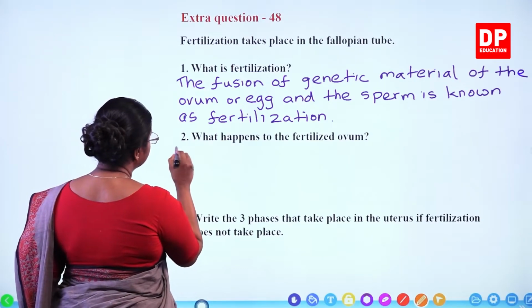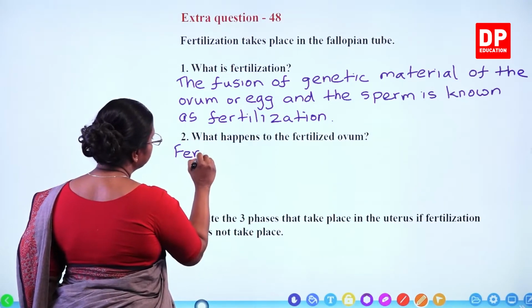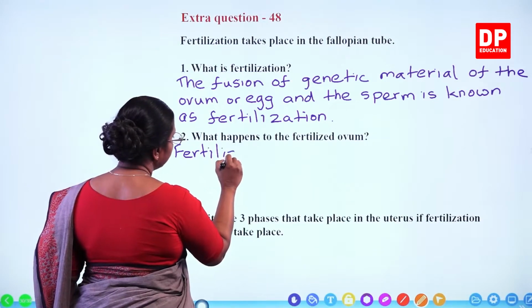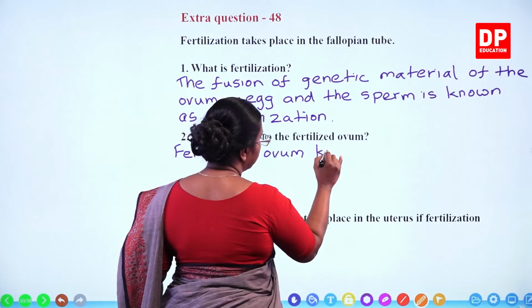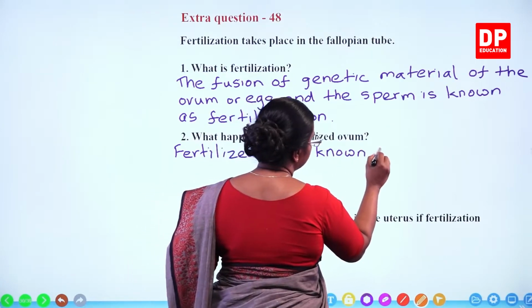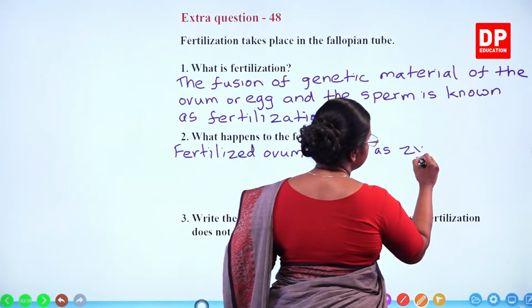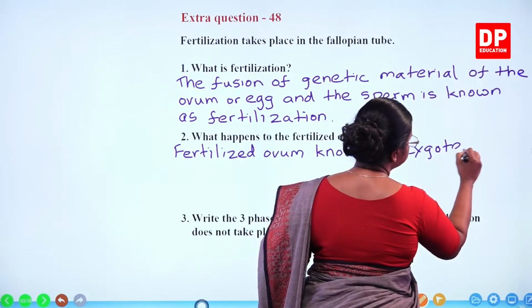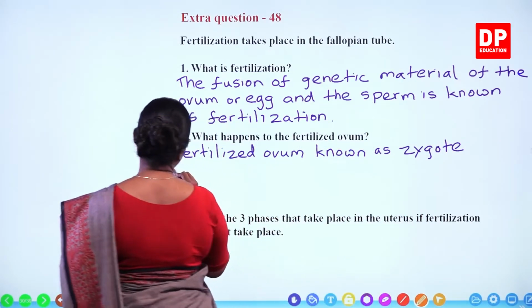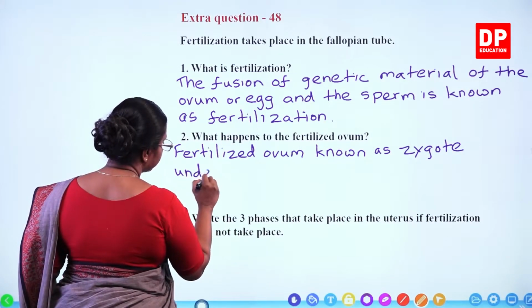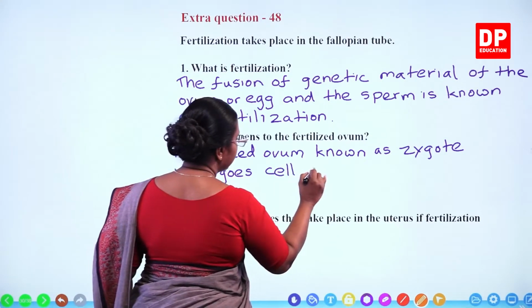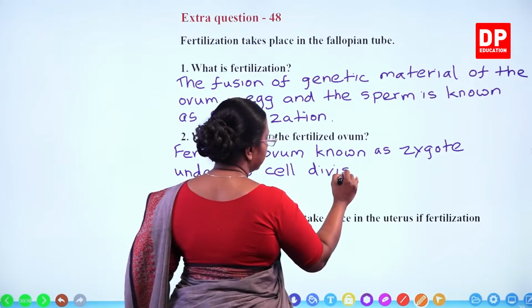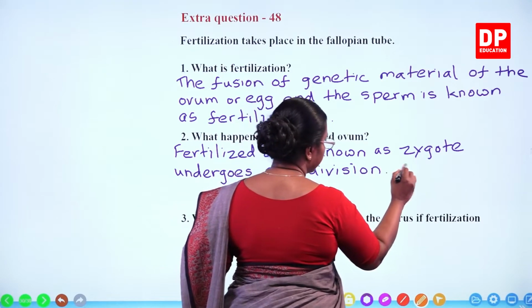So here, what happens to the fertilized ovum? The fertilized ovum, known as zygote, undergoes cell division.